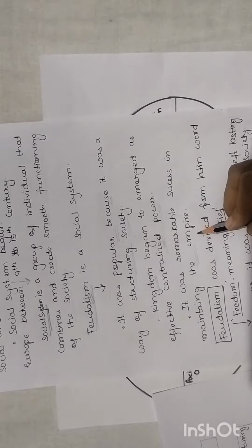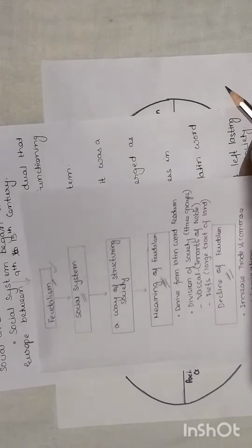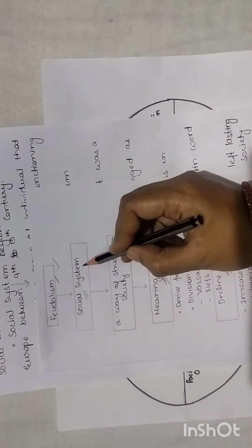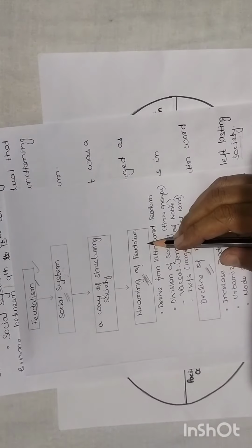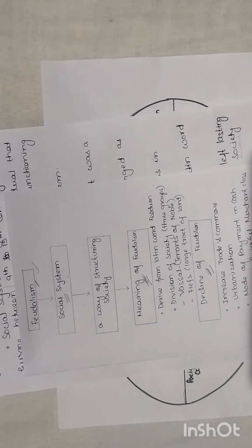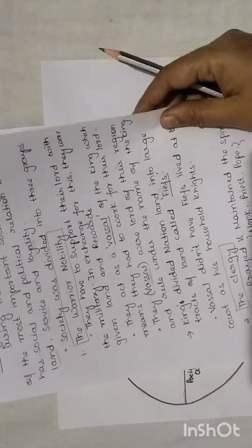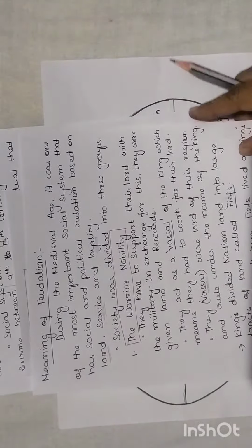So this is feudalism. Before coming to the meaning, I have given you a little description of feudalism: that it is a social system, a way of structuring the society. Now let us see the meaning of feudalism.